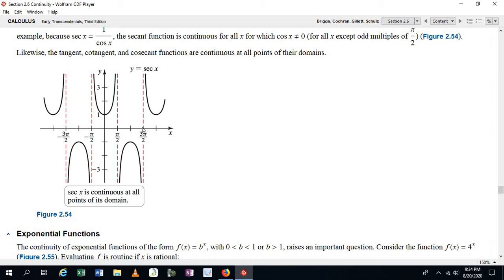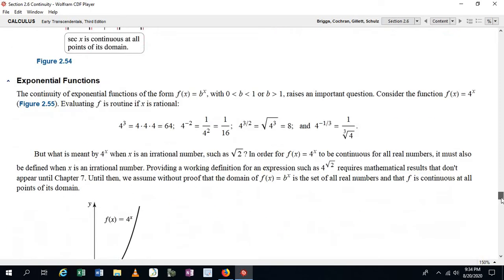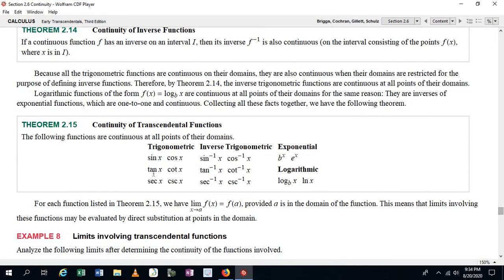But that doesn't mean it's not defined at certain spots, right? Okay, so this function's undefined at each of these vertical asymptotes, but it's still continuous on its domain, at every point in its domain. Okay, and so that's what we're saying here. That's true for the 6 trig functions, and it's also true for the 6 inverse trig functions.